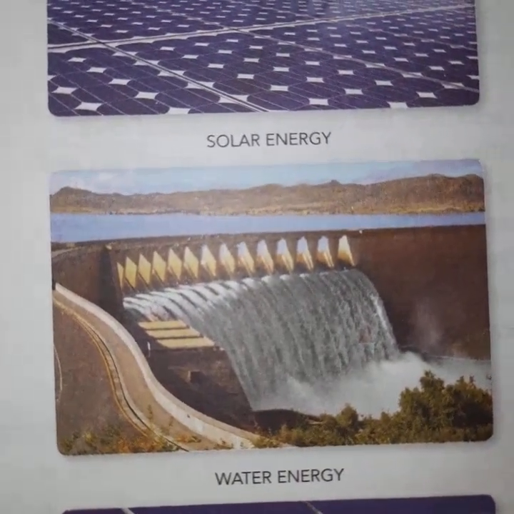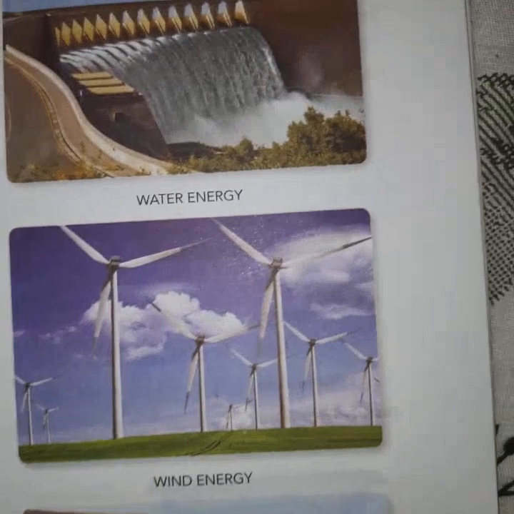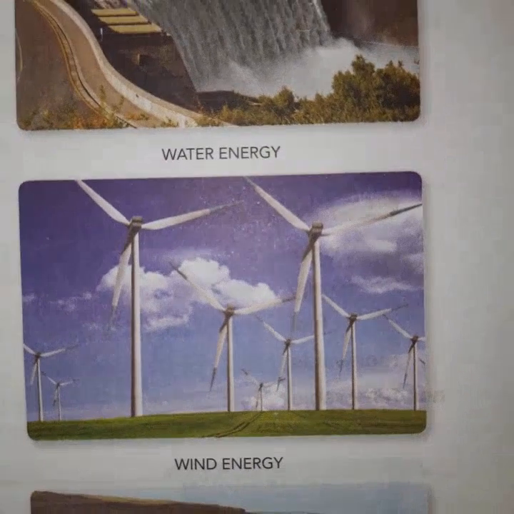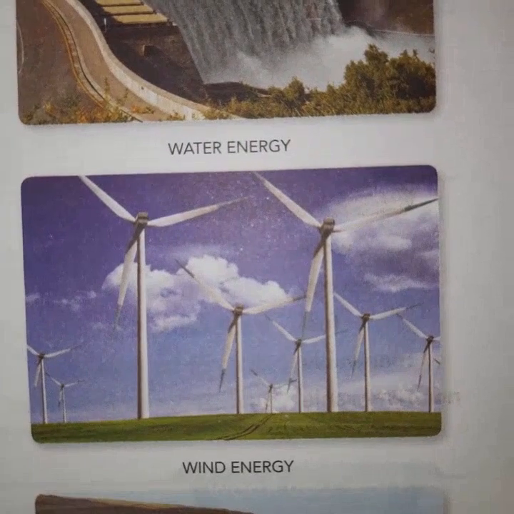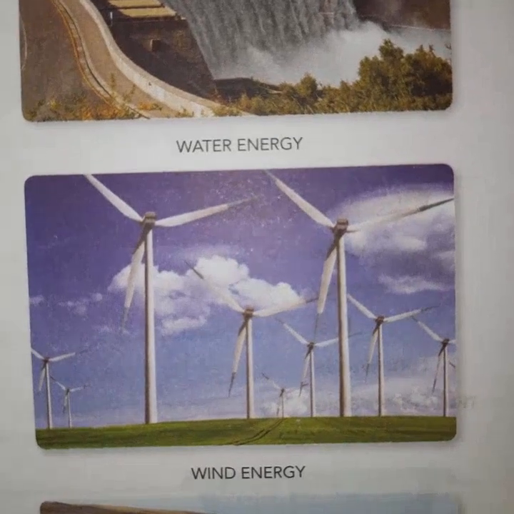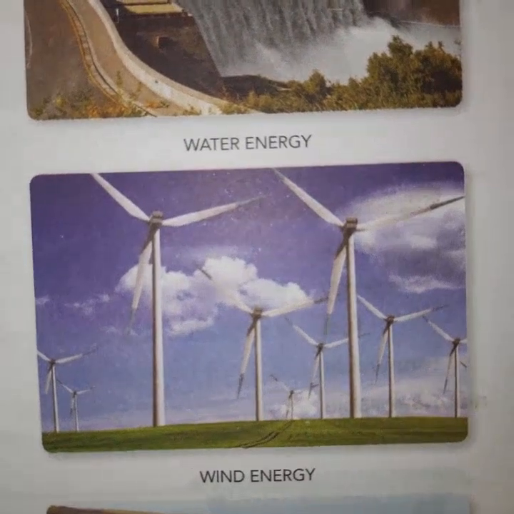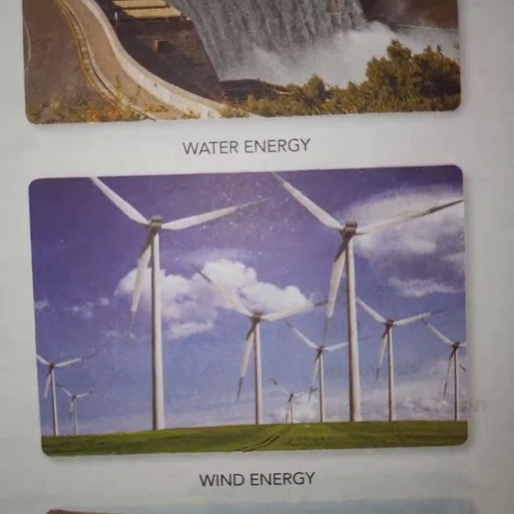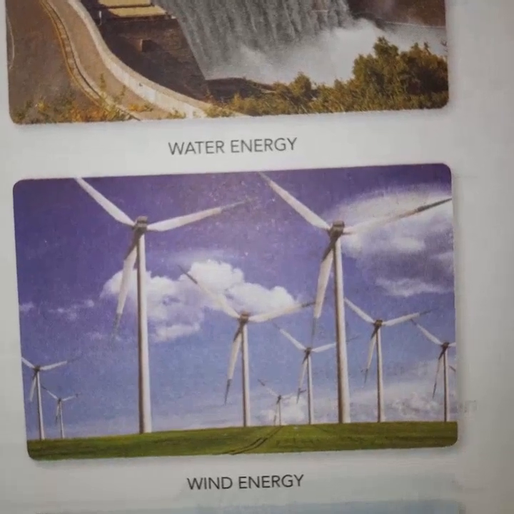So water energy is the second source of energy. Similarly, wind energy. That is the picture of windmills. You can see every windmill has a total of 3 blades. They rotate when the wind flows over them. A generator is attached to the windmill, and when the generator moves, electrical energy is produced. So from the wind we are producing electrical energy. Wind energy is also one type of source of energy.